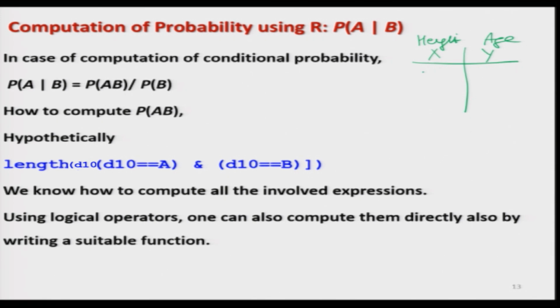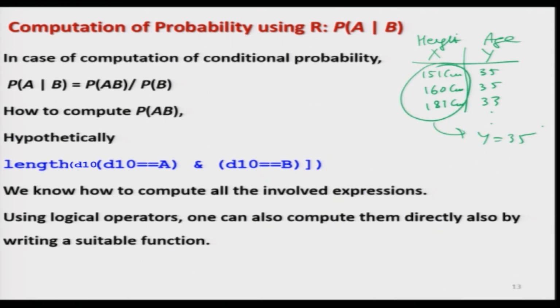Now, you are saying that the height is 151 centimeter, 160 centimeter, 181 centimeter and so on. Suppose the age is, say, 35 years, 33 years and so on. So, you want to condition on the age. So, you can simply find out the value of those x's where y is equal to, for example, 35.